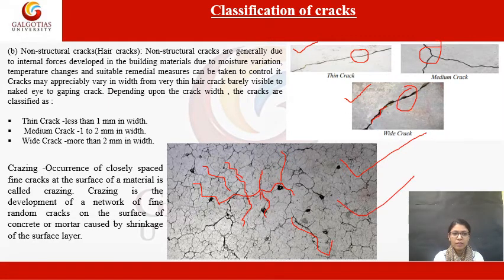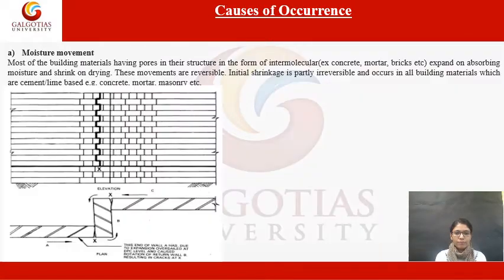Then next topic is causes of occurrence of cracks in buildings. So first is the moisture movement. In most of the buildings, they have some pores left in their structure in the form of intermolecular pores, such as in concrete, mortar, bricks, etc., which expand on absorbing moisture and shrink on drying.